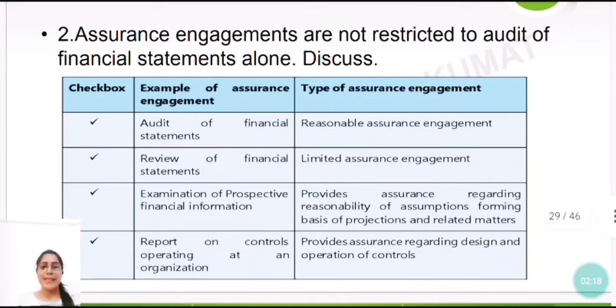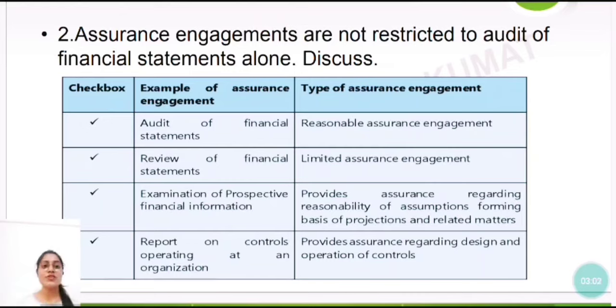Next, the second question is: assurance engagements are not restricted to audit of financial statements alone. So where the auditor is supposed to give assurance, it is not just restricted to the financial statements. So what all things are included in it? Let's see. See, for audit of financial statements, the type of assurance is reasonable assurance. Second is review of financial statements. So the auditor can also take up reviewing the financial statements, to review others' work, right? What kind of assurance is this? It is limited assurance. This can also come for your MCQ, so you should remember this.